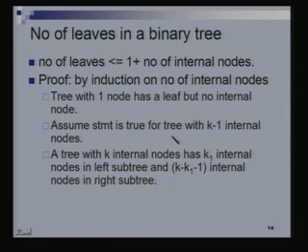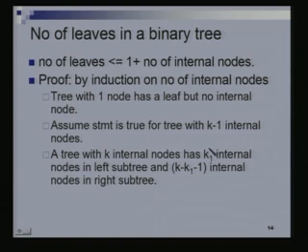So suppose I have a tree with k internal nodes, right? Let's say on the left subtree I have k sub 1 internal nodes. Then how many internal nodes do I have in the right subtree? Exactly k minus k1 minus 1, right? Not at most or any such thing, because all the internal nodes are either there in the left subtree or in the right subtree, or it's the root node. So the minus 1 is because of the root node. So this is the number of internal nodes in the right subtree.